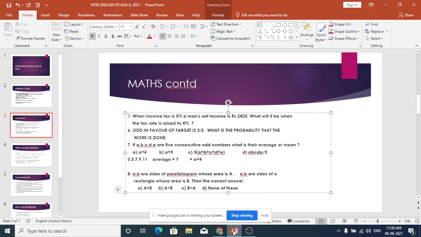But if the seller is very clever, he will say length 60, breadth 40, and he will not say what the shape is. Suppose he shows one plot where the length is 60 feet or 60 meters or whatever, and the breadth is 40, and it is a rectangle, and another plot with 60 length and 40 breadth, but it is a parallelogram. Which one will have more area? The rectangle will have more area, and you have to buy the rectangle so that you benefit. You should not get cheated by somebody. You should know where all these things apply.